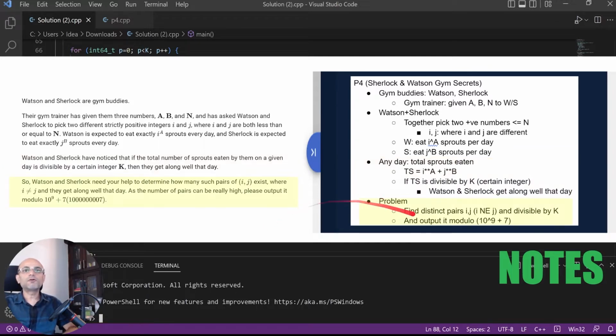The problem is finding how many pairs of I and J exist such that I and J can take values from 1 to N, and also that I is not equal to J, so that for a given k, I power A plus J power B is divisible by k. And since this can be a huge number, the final count that the problem expects should be displayed modulo 10 power 9 plus 7.